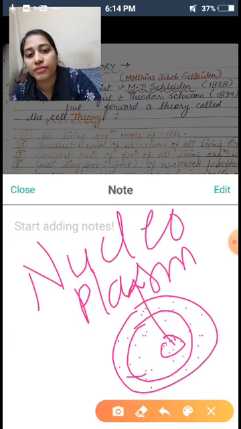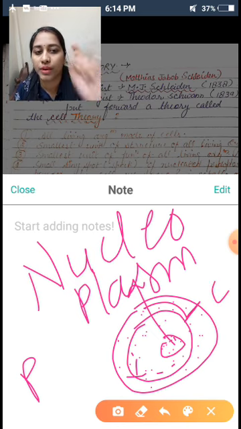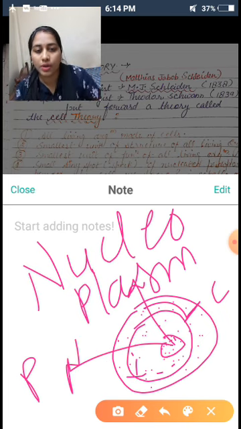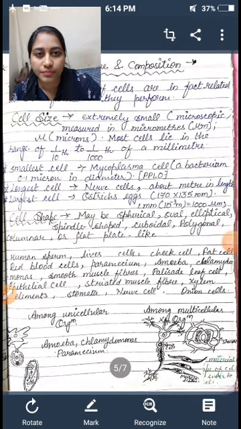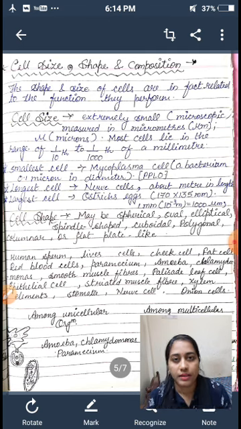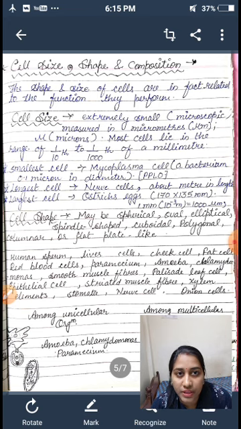This nucleus also contains a type of living matter. Actually that matter is part of the protoplasm, right? This protoplasm inside the nucleus is known as nucleoplasm. So we have got 3 points: first is protoplasm, second is cytoplasm, third is nucleoplasm. The complete component inside this cell is called protoplasm. Between the two membranes, the component present is called cytoplasm, and inside the nucleus it is called nucleoplasm. Hope these three terms are clear.